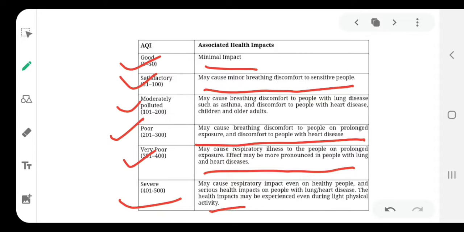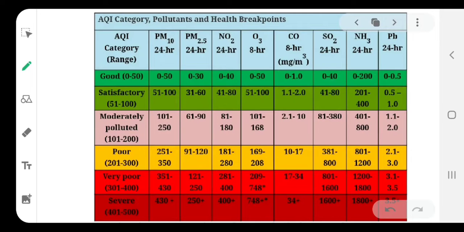that it may cause a respiratory impact even on healthy people, and serious health impacts on people with lung or heart disease, of course, and the health impacts may be experienced even during a light physical activity. So this quality of air is very harmful, and as a responsible human being we should not be exposed to such quality of air.